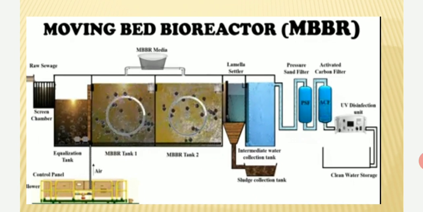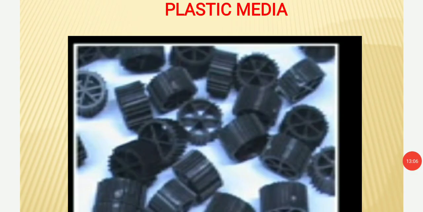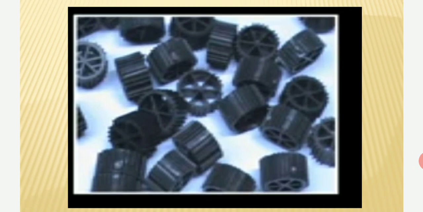This is the control sequence, and all of this is controlled from the control panel at the bottom. You see from here, it is here, the control panel. Okay, this is our moving bed bioreactor. The plastic media we are using here looks of this shape. See here, it is shown how this plastic media looks.